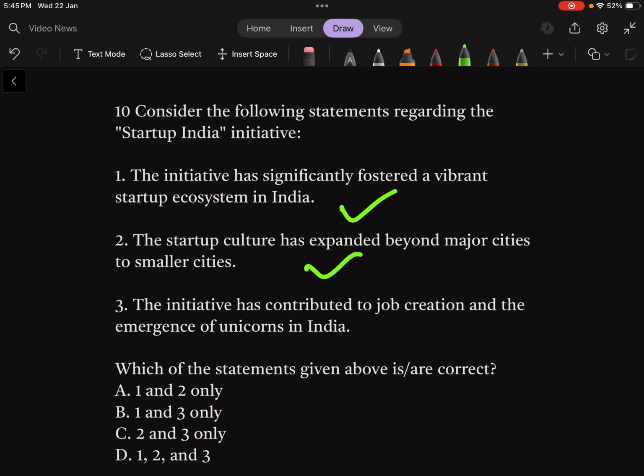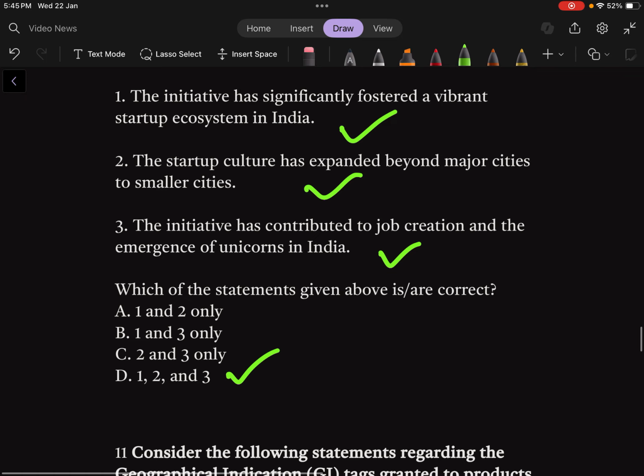This initiative has contributed to job creation. At least 12 lakh jobs have been created to date. And the emergence of unicorns: 110 plus unicorns are currently working in India. Unicorns are those companies which, after formation, within a year see their value cross $1 billion, US dollar of course. So 1, 2, 3 is correct.